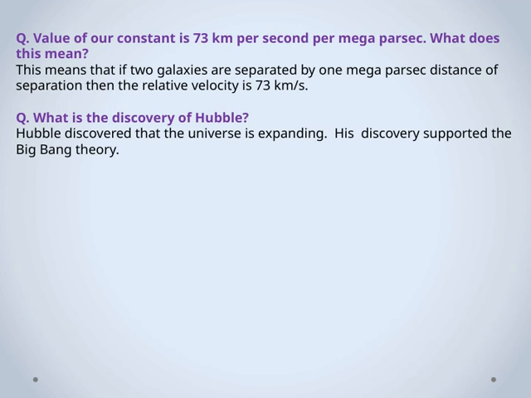Now, moving on to Hubble himself, what was his key discovery? Hubble found that the universe is not static, it's expanding. This was a groundbreaking realization because, prior to his work, many believed the universe was unchanging. His discovery provided strong support for the Big Bang theory, suggesting that the universe had a beginning and has been